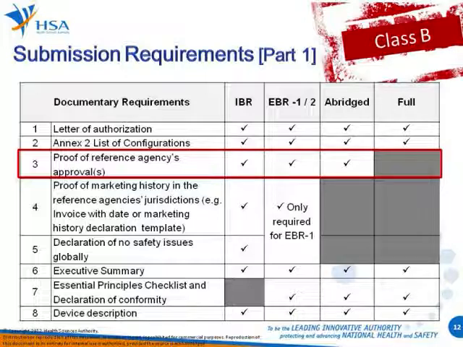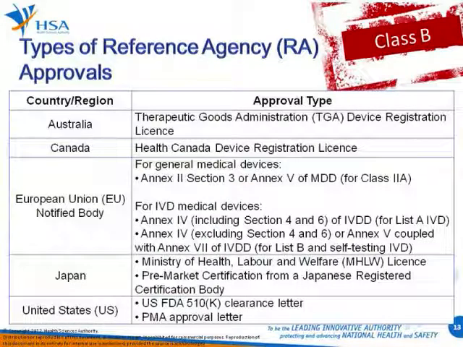So what are these approvals that we recognize? As shown on the slide, the reference agencies are Australia, Canada, EU, Japan, and the United States. Kindly note that the approval types listed are the same as what we have been accepting for the abridged route, so there is no change in the approval type.